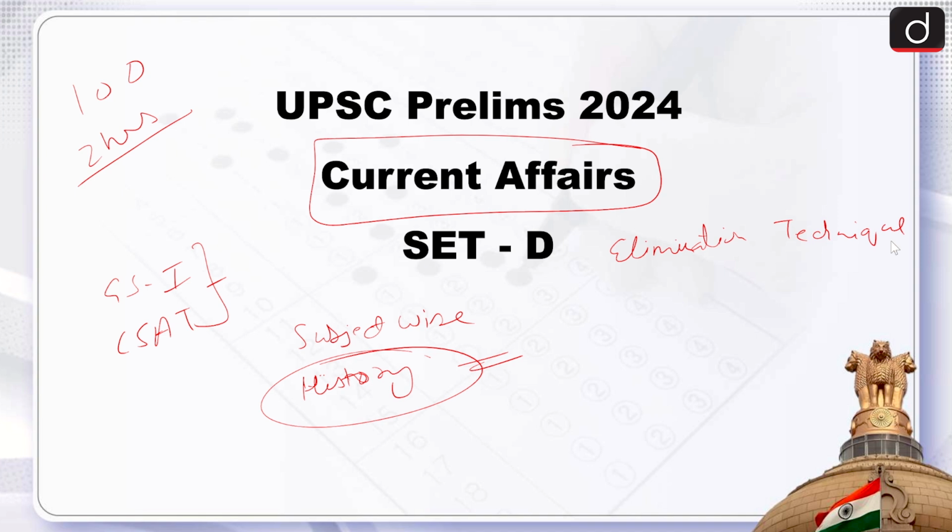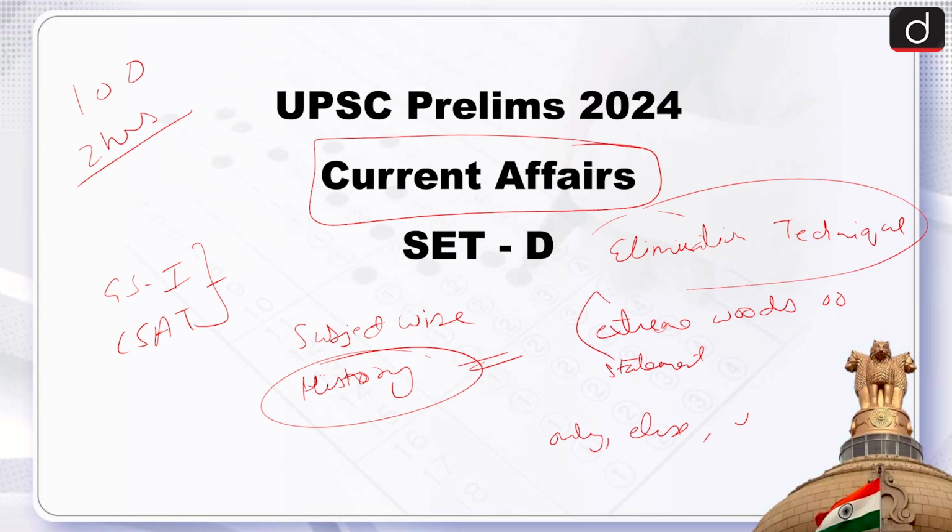This year the much talked about elimination technique of UPSC, which we could not see in the last two years, that is 2022 and 2023, is back, and there were many questions which could be solved because of the elimination technique. Again, extreme words or statements could be seen this year also, for example only, else, suddenly, drastically, etc.